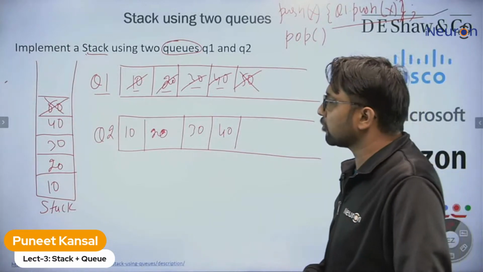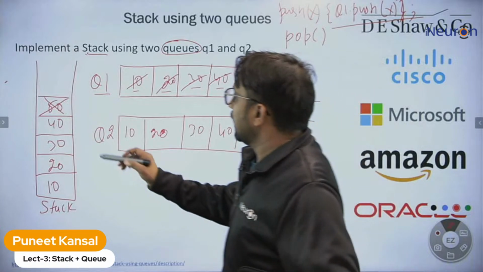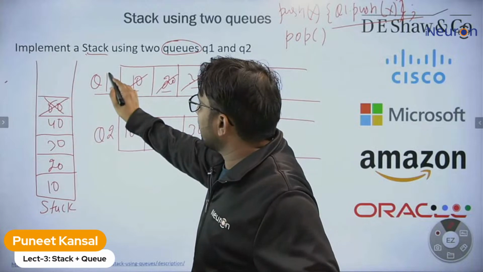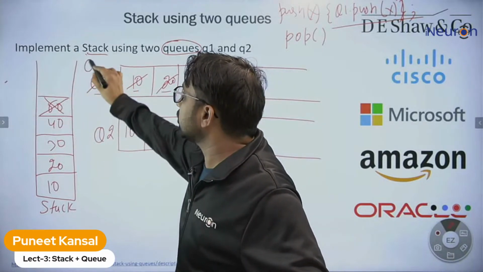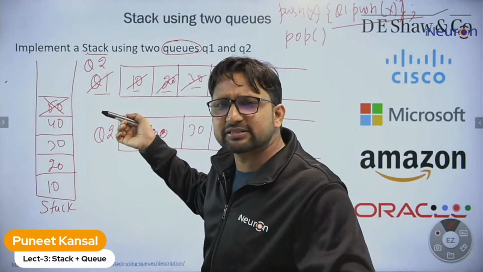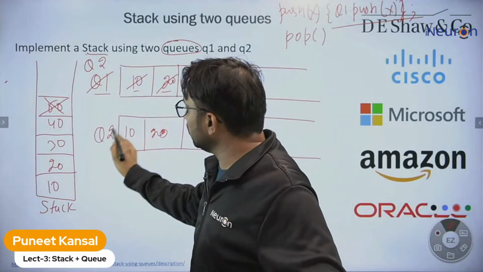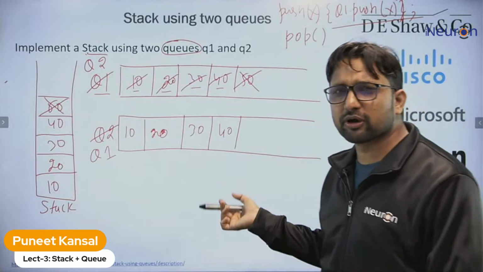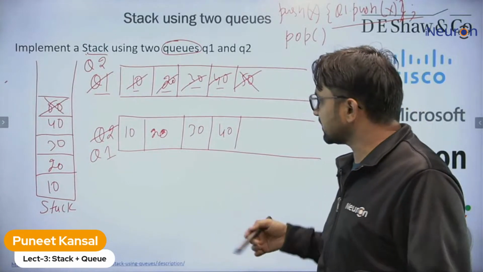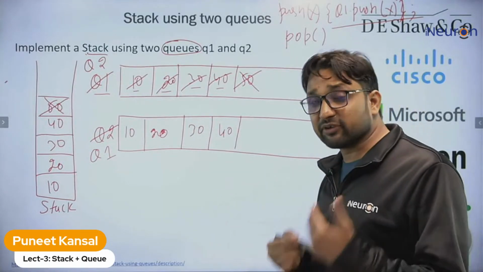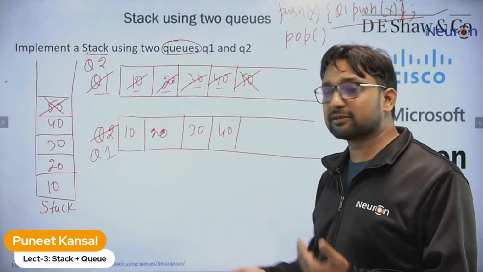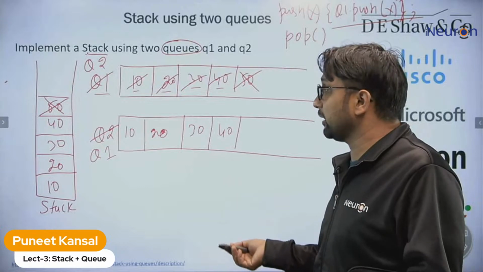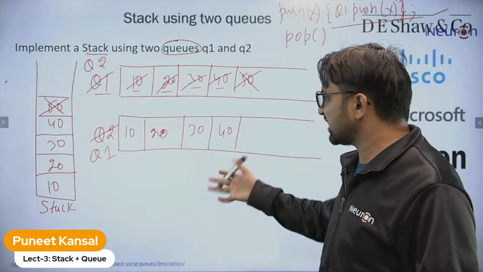I'm performing one more thing now. After deleting this element, I'm making this queue Q2. I'm changing their names. I'm saying now you are Q2 and now you are Q1. Why am I doing this after deleting the element? We will see that. But right now, let's see if this idea is working fine or not. After that, we will see why this works.